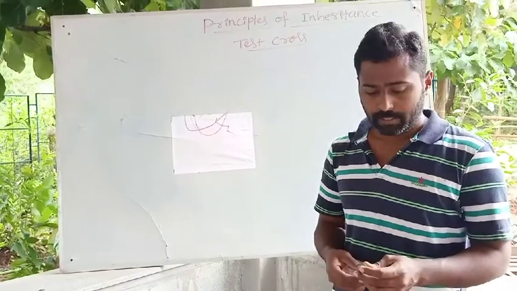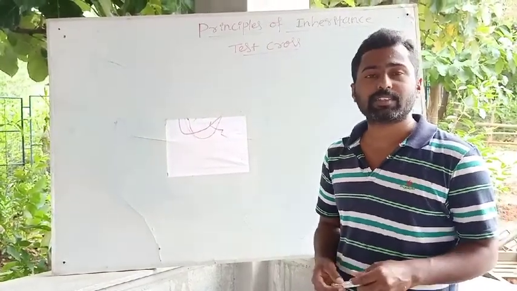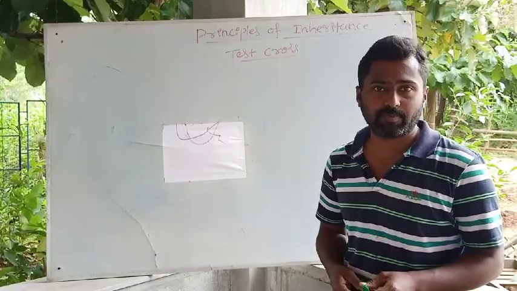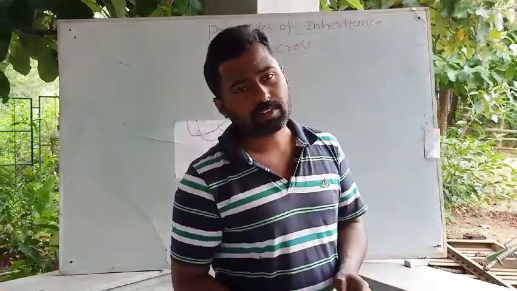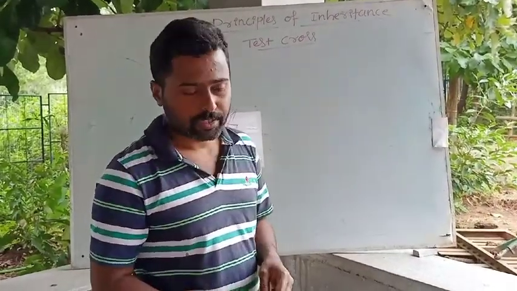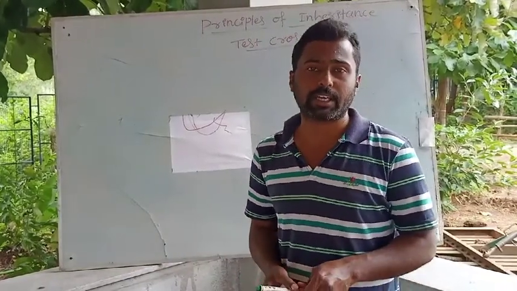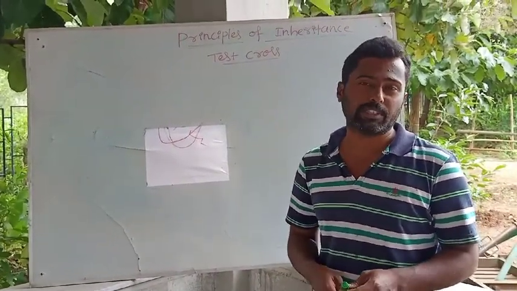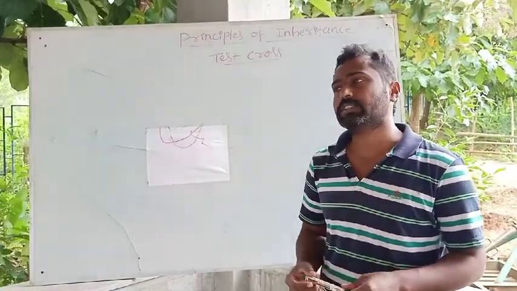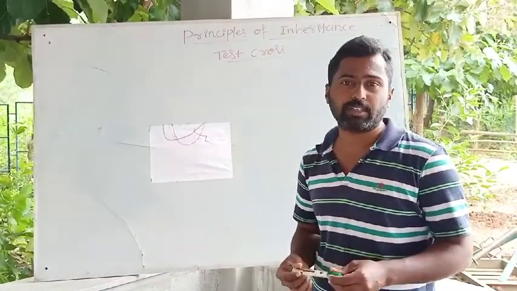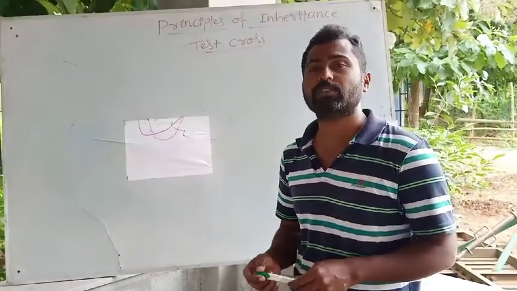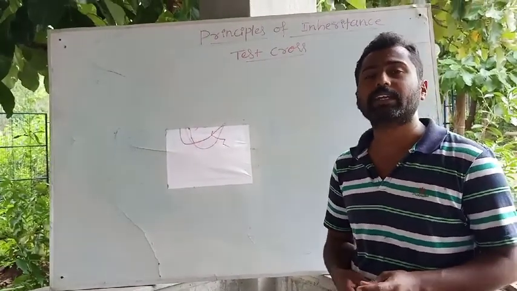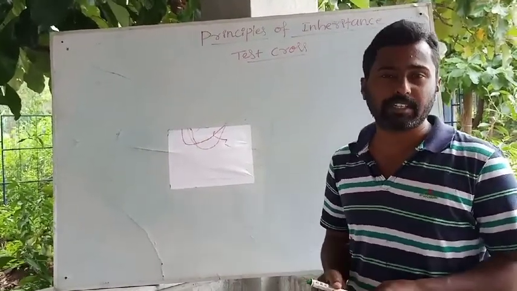Good morning everyone. In the last class we discussed the monohybrid cross. A monohybrid cross is the cross made between two individuals differing in a pair of contrasting characters, or the cross made to study the inheritance of a single pair of genes. After conducting experiments on monohybrid cross, Gregor John Mendel put forth principles like the law of dominance and the law of segregation of gametes.